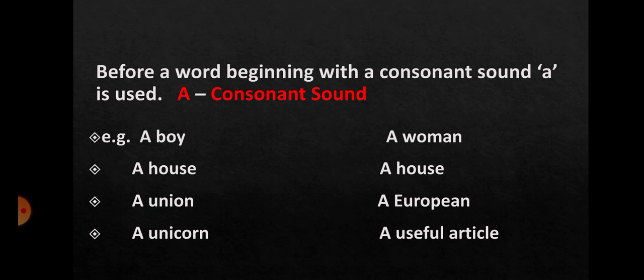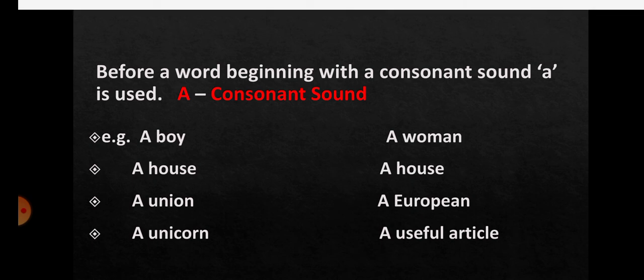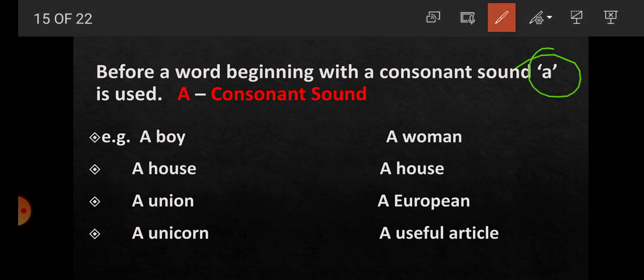Now next one, students: before a word beginning with a consonant sound, a is used. If a word begins with a consonant sound, what is used? A is used. For example, a boy: b, it's a b sound, so it is a consonant sound.